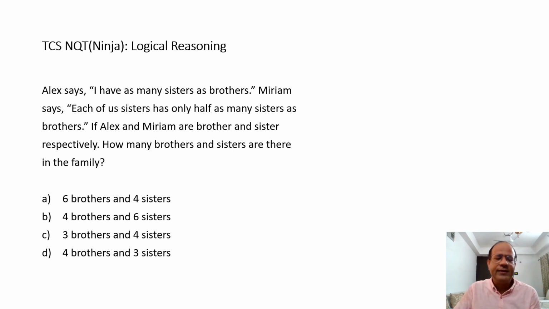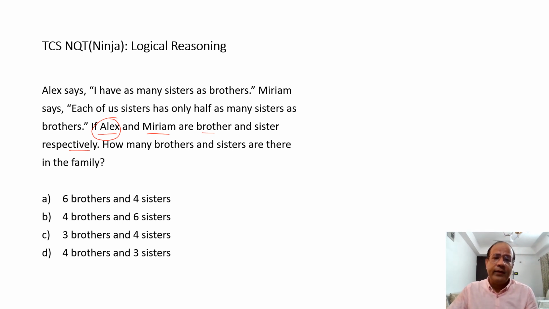What does it say? It says Alex says, I have as many sisters as brothers. Okay. So this is an equation-making question. Very simple, but yes, it comes with twists and turns. Towards the end, it also talks about Alex and Miriam being brother and sister respectively. So I happen to know the gender of Alex. Alex happens to be a brother. So Alex is a male member.